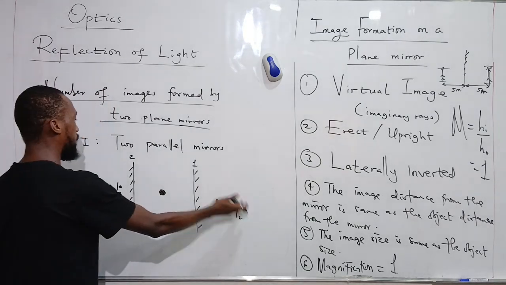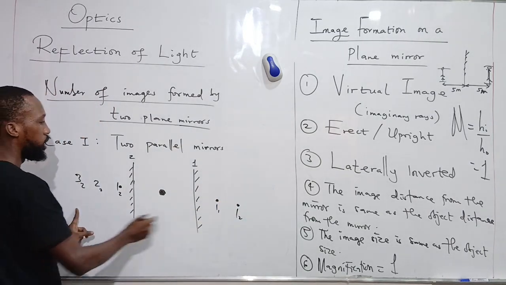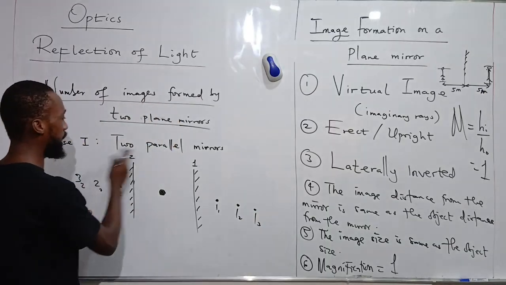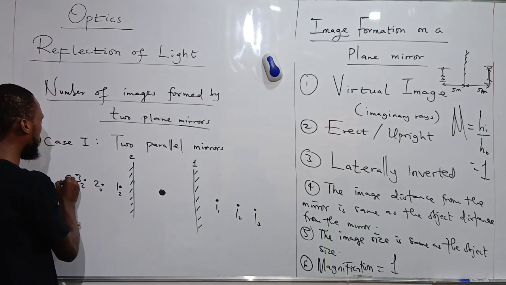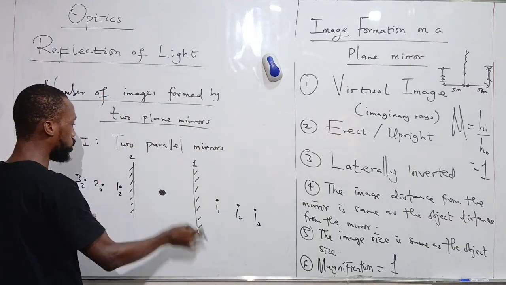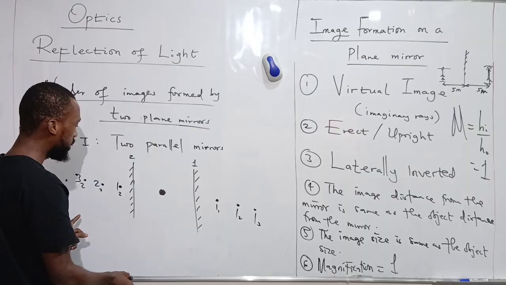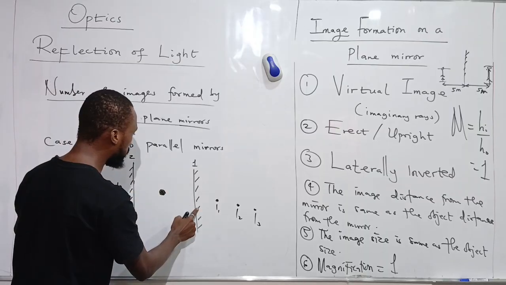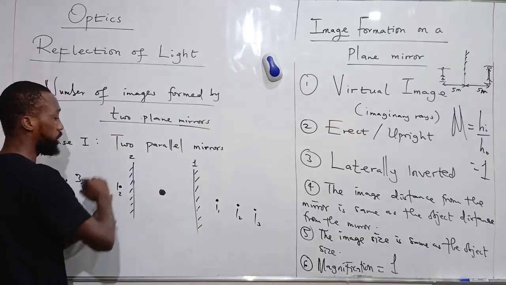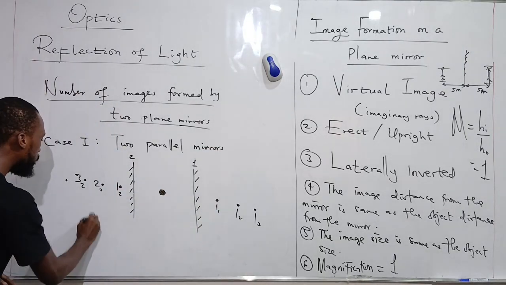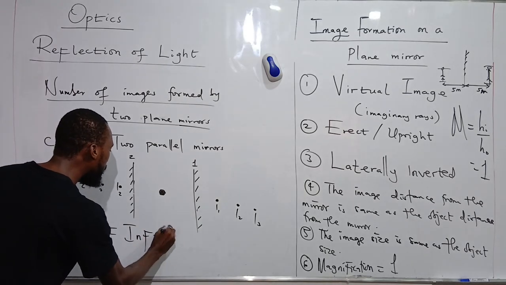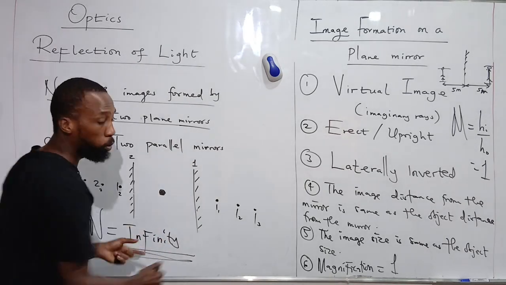Like that. This one will serve as another object to this. Another one will be formed. This one will serve as another object to this. Another one will be formed there. It will continue like that unless there's any form of obstruction. Meaning that the images will continue to form on both sides, because this image will be an object to this, this one will be an object to this, like that. Meaning that at the end of the day, the number of images formed will be infinite. Infinity. Except there is an obstacle somewhere.